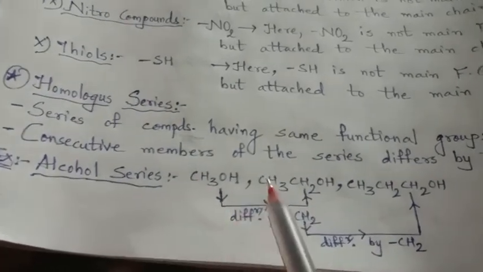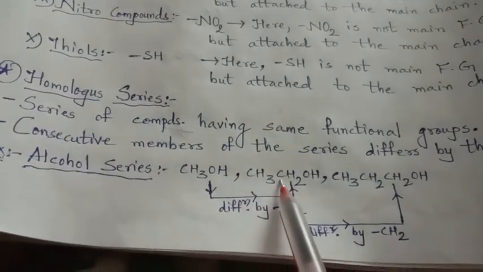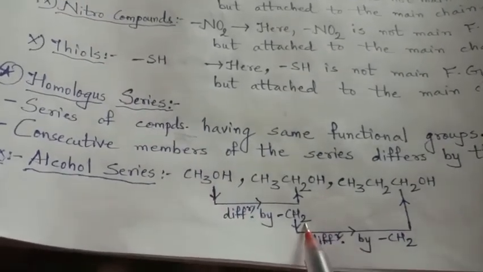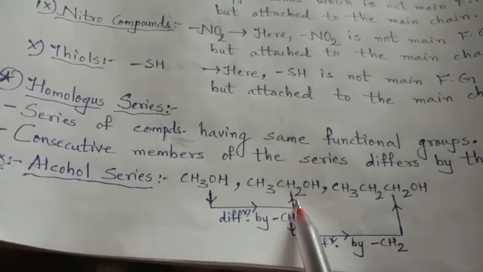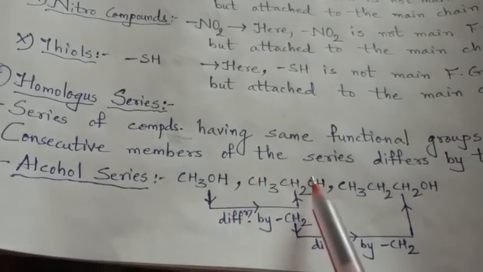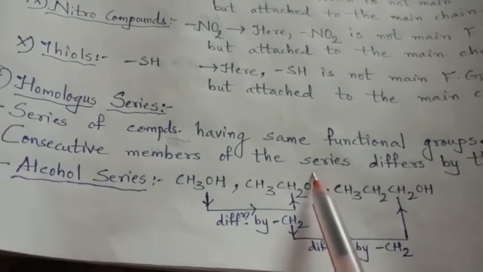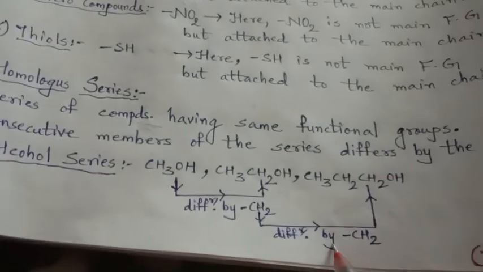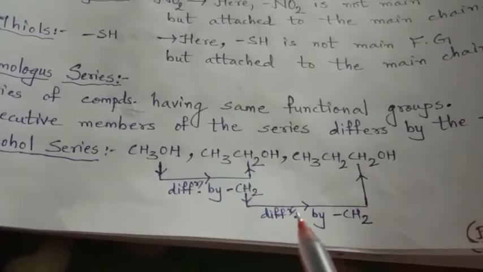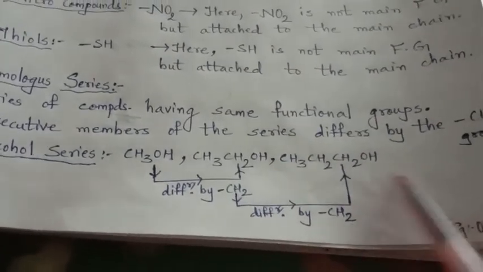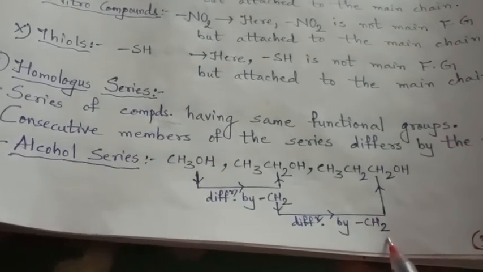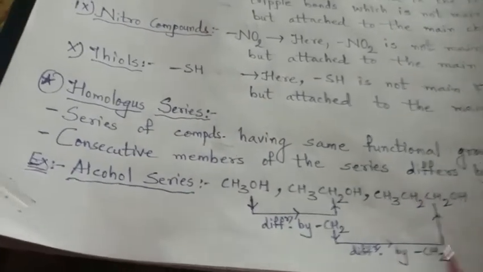Instead of 1 C, we have 2 C here. So instead of 3 hydrogens, 2 more hydrogens should be added. So 3 plus 2 is 5. This hydrogen is not with the carbon chain, it is with the hydroxyl group. One more difference here, CH3, CH2, one more CH2. If you proceed further, the consecutive members will differ by a CH2 group.